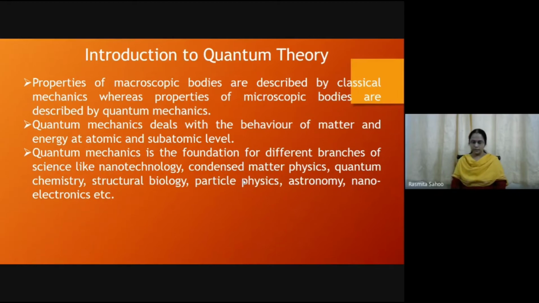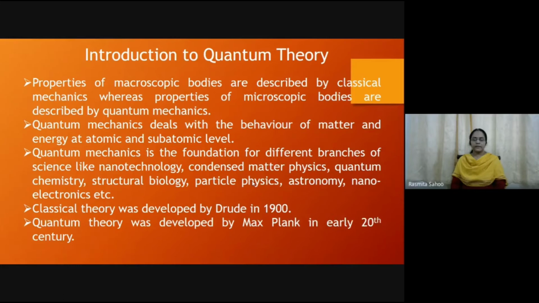Okay? This classical theory was developed by Drude in 1900, but when the level comes down, the classical theory could not give a proper explanation for the behavior of matter. So a new theory was proposed by Max Planck, and that theory is known as quantum theory. We'll slowly see how the classical theory fails to explain, and how Planck's law explains the properties properly.